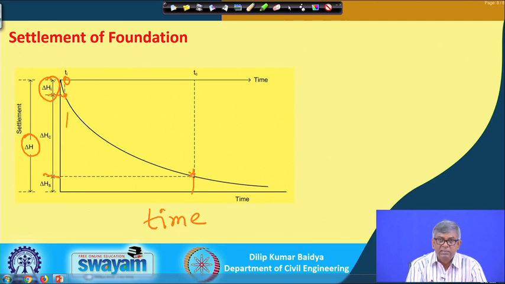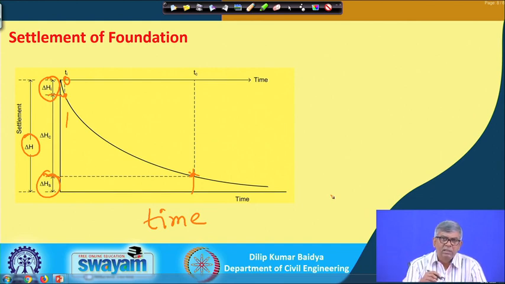You can see that beyond the end of consolidation the foundation may undergo some further compression. You can see a very mild slope going downwards, which means with time there may be some amount of settlement. That is because of creep and rearrangement of particles, and that is delta S, which is quite small again. You cannot predict the time exactly, but you can estimate at maybe 10 years or 20 years how much it will be. So it is supposed to continue for long.